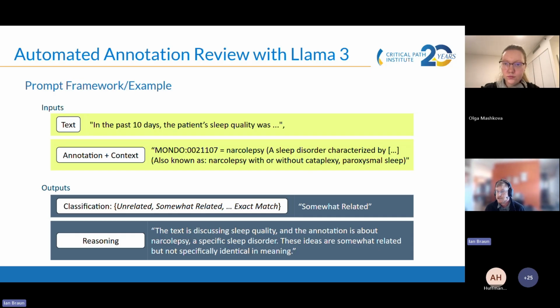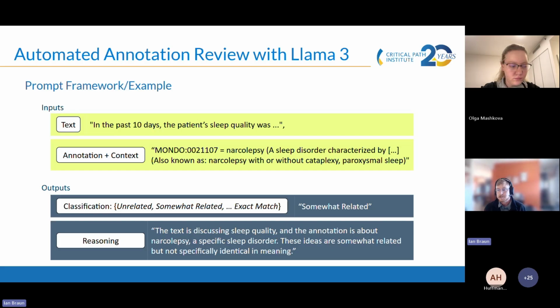And then the other half of the input is the annotation that FastHPOCR provided and the context around the term. In this case, the context is just the description of the term and then any synonyms that might apply as well. The output then is a classification of how appropriate that annotation was for the text. So basically the degree of relationship. So unrelated, somewhat related, all the way down to an exact syntactic and semantic match. As well as, for transparency or explainability of the task, a reasoning description.